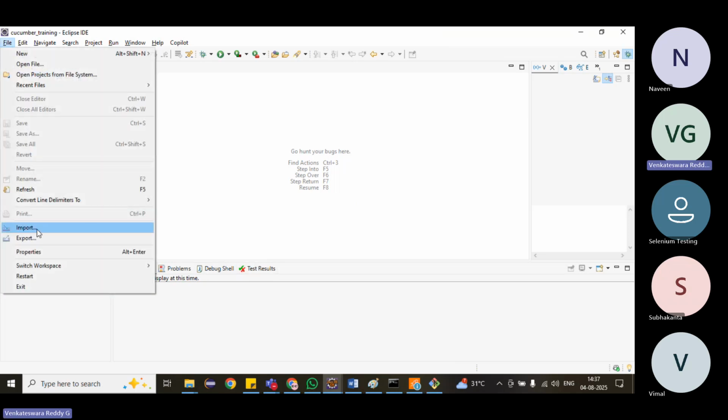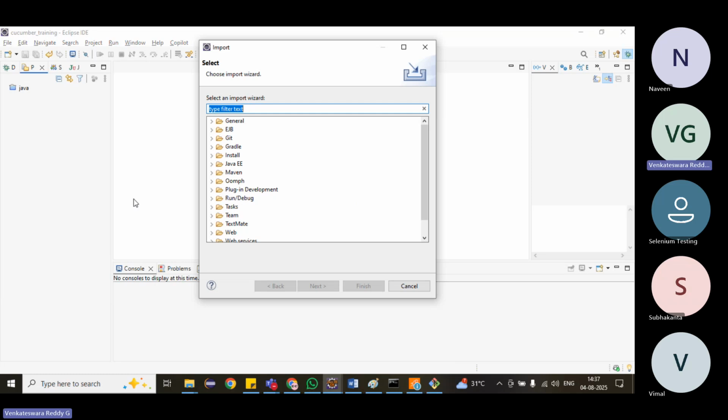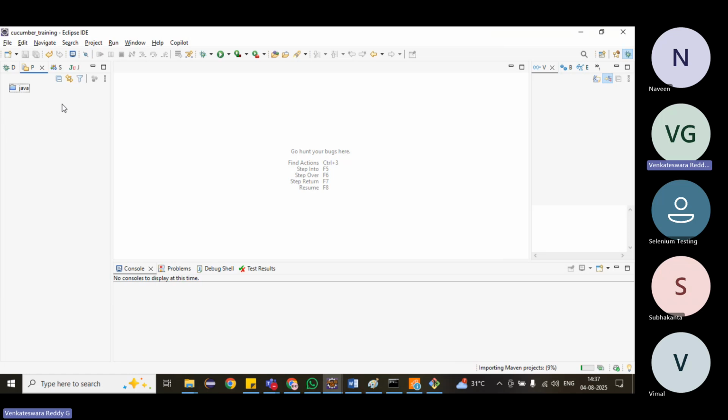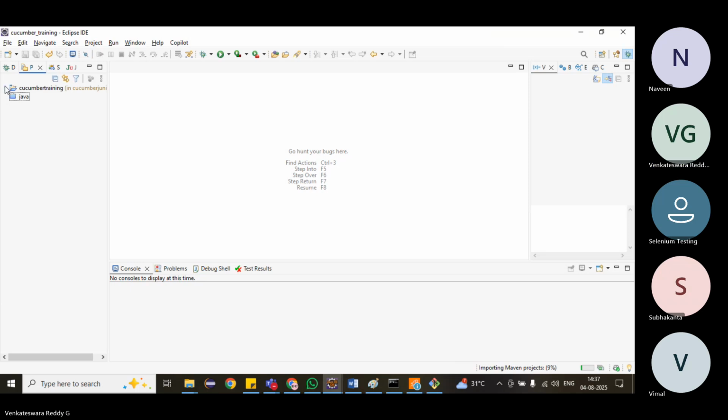Now we import it. Import, existing Maven projects, whichever you have cloned. We can also do it from Eclipse. Okay, fine. It is building our project. Okay, done.